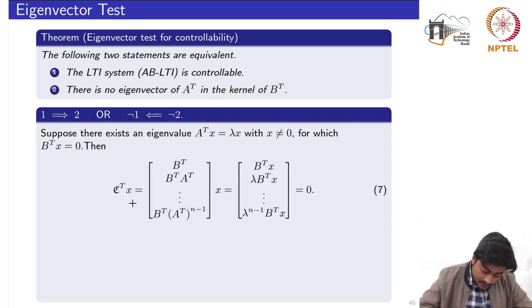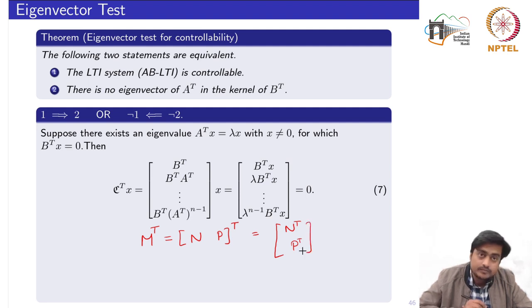So let's write the multiplication of the transpose of the controllability matrix into x. Here I have used the property of the transpose of a matrix. Let's say we have some matrix M which is given by some n and p. If I take the transpose of this one, it would be equal to n transpose and p transpose.